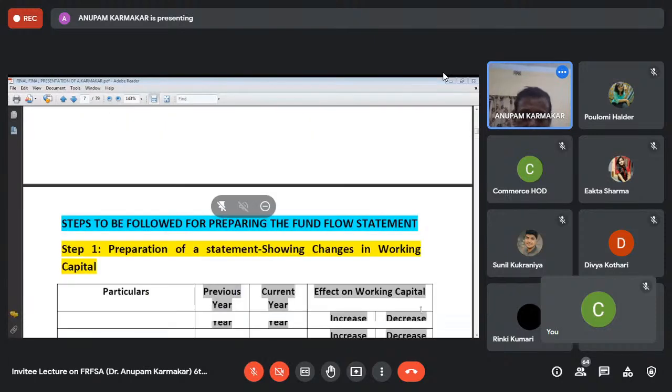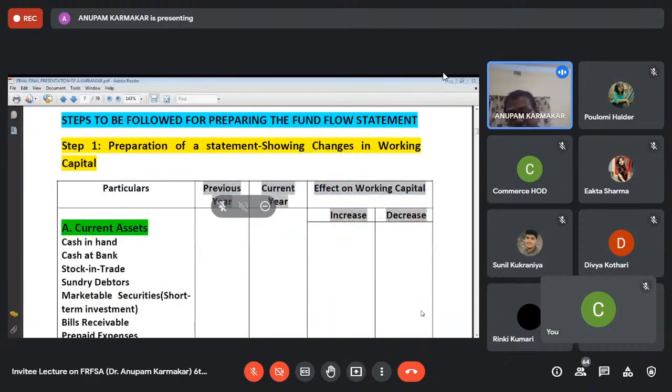Okay. Now coming to how to prepare the fund flow statements, because this is a students' webinar, and they are going to solve some problems relating to the fund flow statement, and I can assure you that definitely one problem will come from the fund flow statement, and there is no ambiguity about that. Now see the first step. In the first step, you have to prepare a statement of changes in working capital.